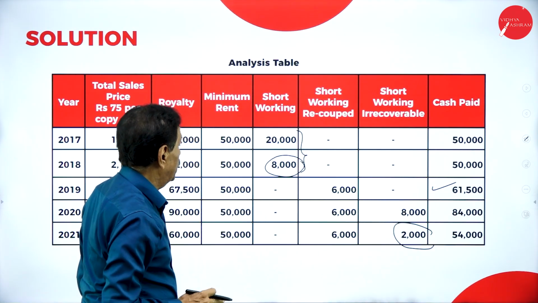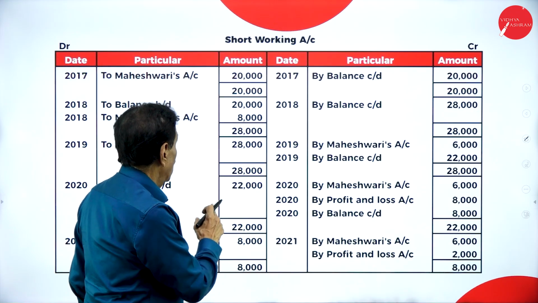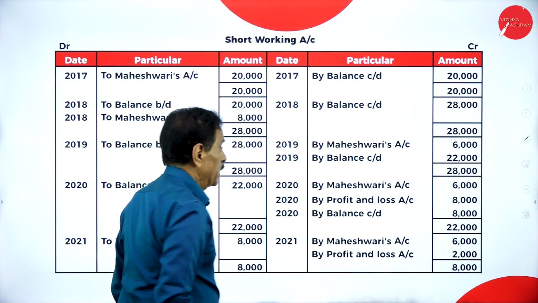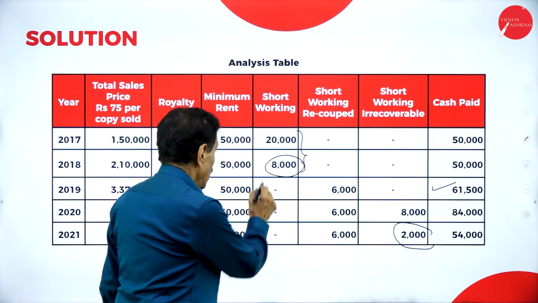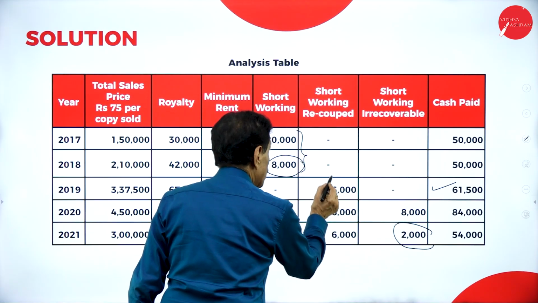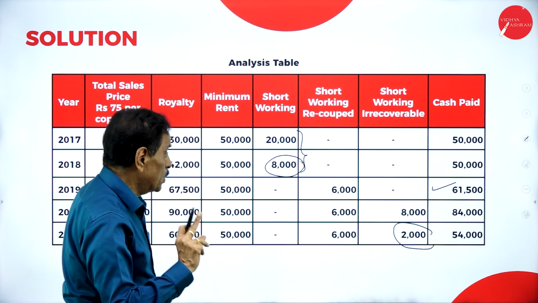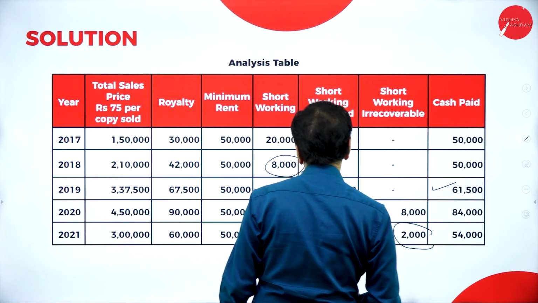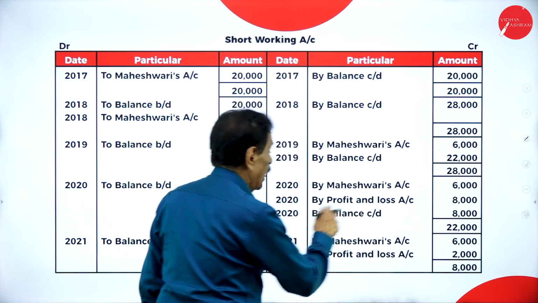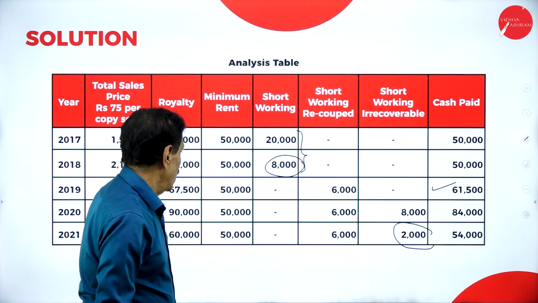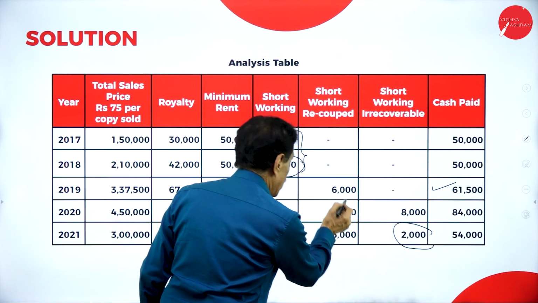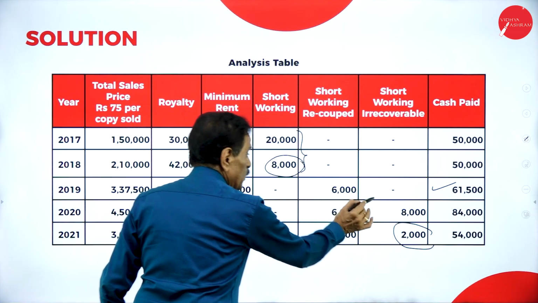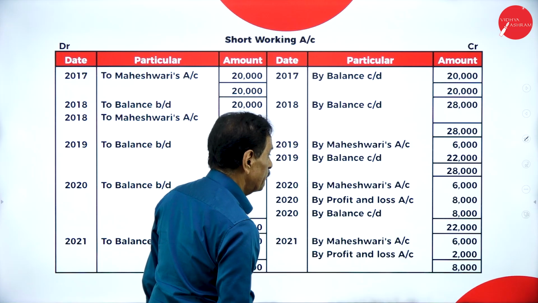Come back to that ledger. Out of 28,000, how much recover, Maheshwari? 6,000. How much still have you got? 22,000. Come back to next year. Out of 22,000, how much recover here? 6,000. How much could you not recover? This 8,000 could not be recovered here.